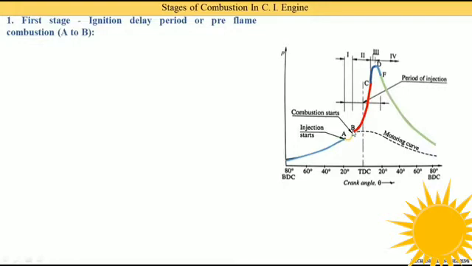It requires some time to absorb the heat from the chamber and self-ignite. Hence, that period is called the ignition delay, and it occurs 20 to 30 degrees before TDC.